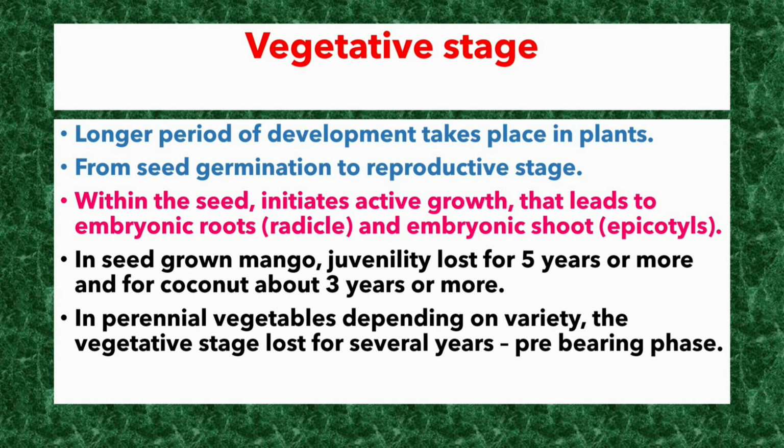Now let us see the vegetative stage. From seed germination to reproductive stage is known as the vegetative stage. A longer period of development takes place in plants. Within the seed, active growth is initiated that leads to embryonic roots and embryonic shoot. In seed-grown mango, juvenility lasts for 5 years or more, and for coconut about 3 years or more. In perennial vegetables, depending on variety, the vegetative stage lasts for several years, which is known as the pre-bearing phase.